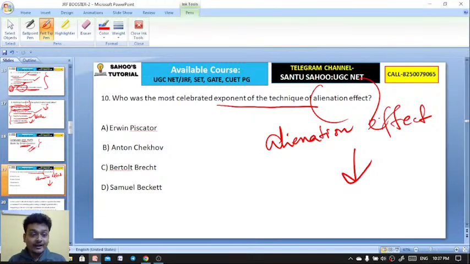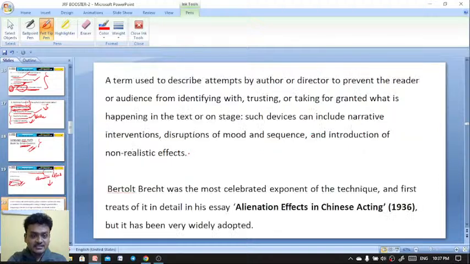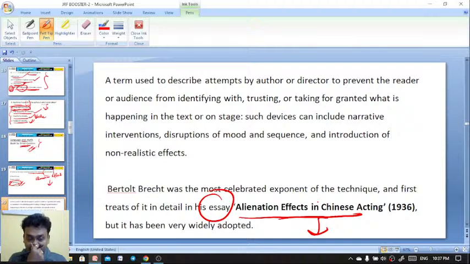Excellent. It's Bertolt Brecht. Well done. And the name of the essay is here: Alienation Effects in Chinese Acting. Remember that this is the essay called Alienation Effects in Chinese Acting, 1936. Well done. This essay was written by whom? Bertolt Brecht, published in 1936.